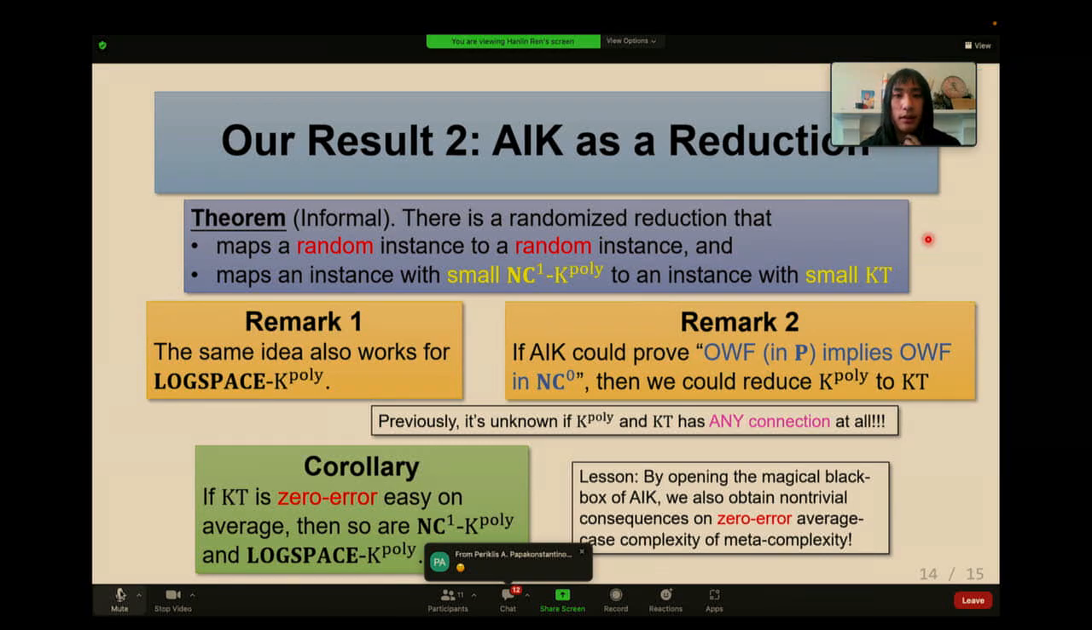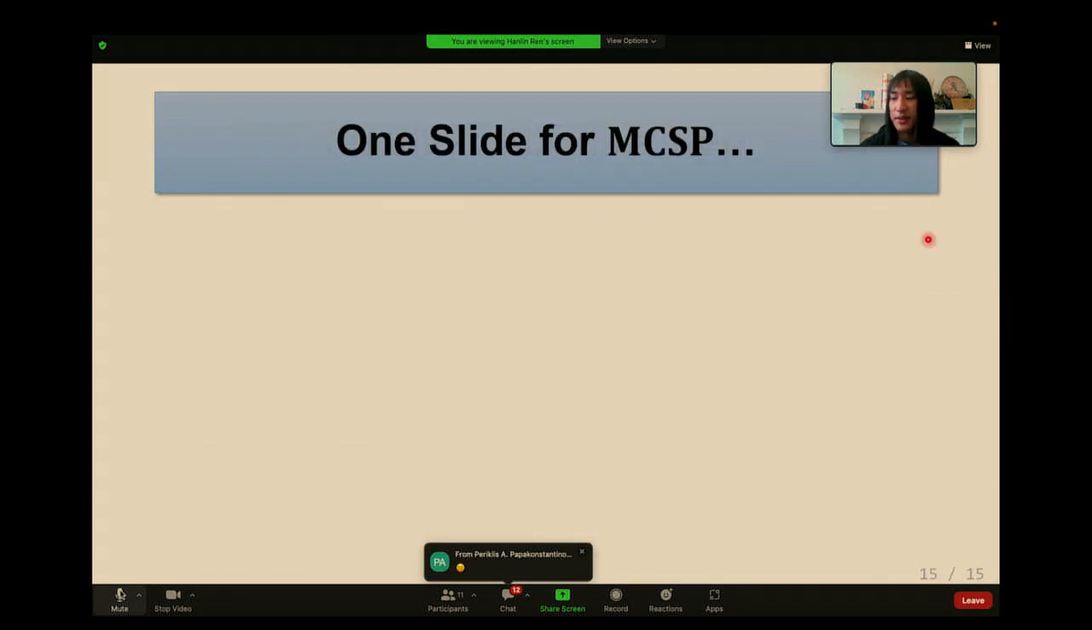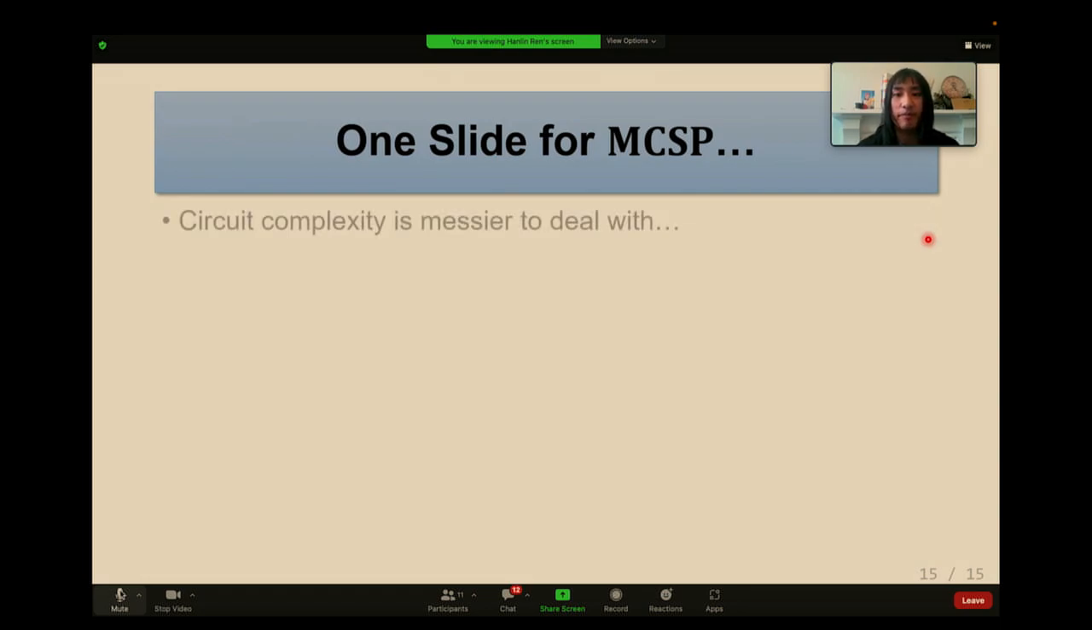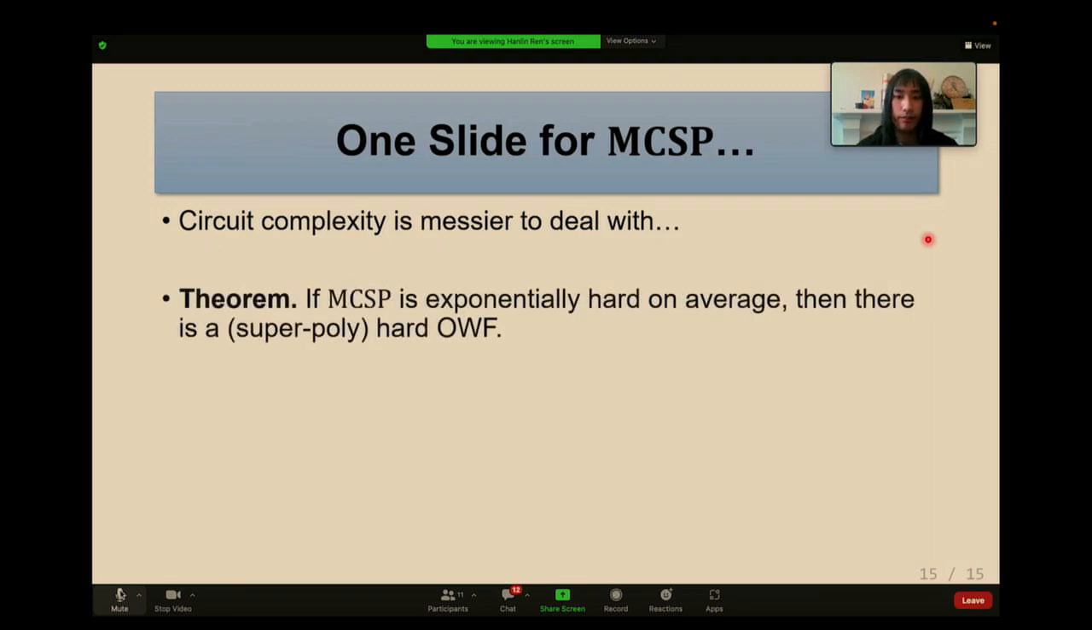And so let me also have one slide for MCSP. Recall our motivation was actually for MCSP. We want to show average case hardness of MCSP is equivalent to one-way functions in some way. It turns out that circuit complexity is messier to deal with than KT complexity. So we can still prove non-trivial theorems, but they are not as clean as for KT.